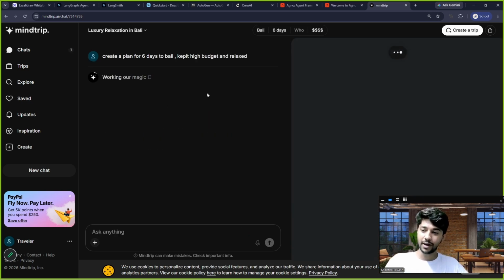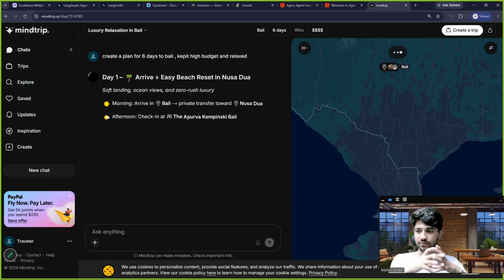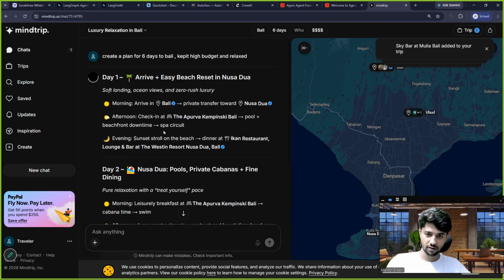It will create a plan for me. See, it is giving me such a good map and everything. So it is accessing the map functionality internally. So the tool is being utilized, right? Now it will find hotels for me. It will find the flights for me. It will find the places for me. And then, given all that information, it will create a plan for me. Now, let me first show you the response and then I will talk about this.